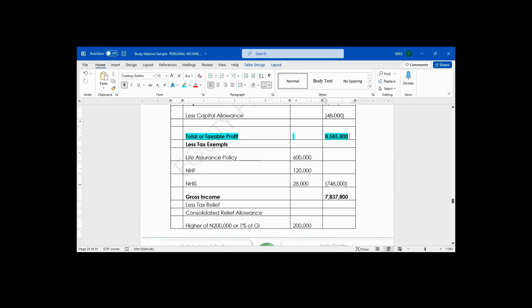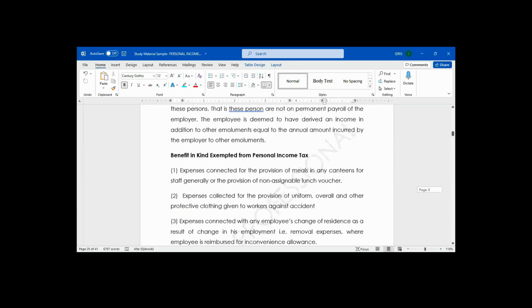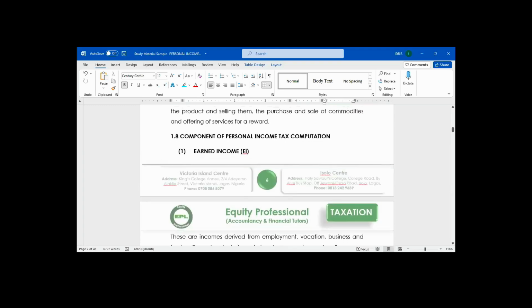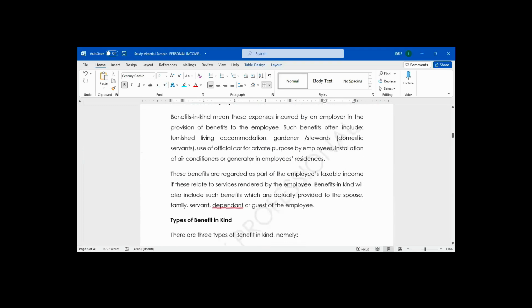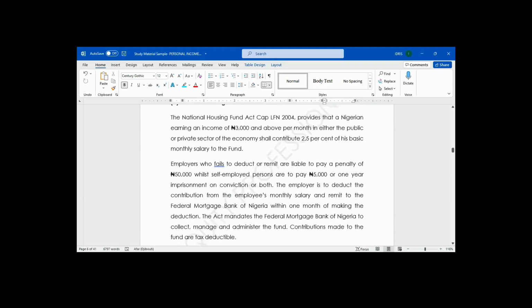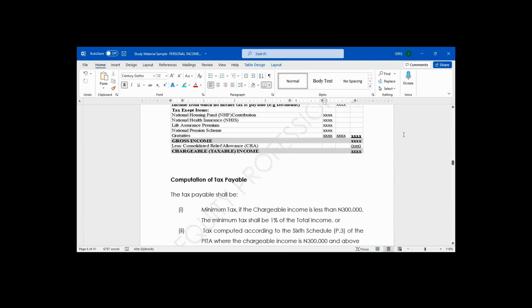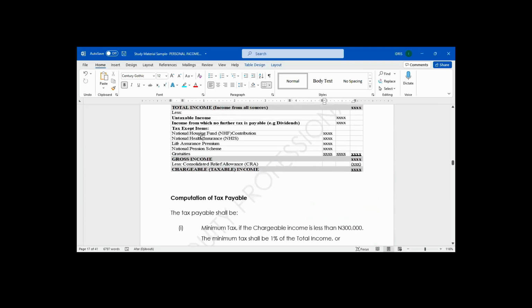Can you still remember the formula of your personal income tax? You less tax exempt.